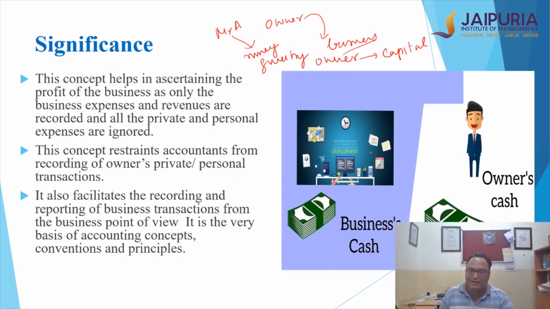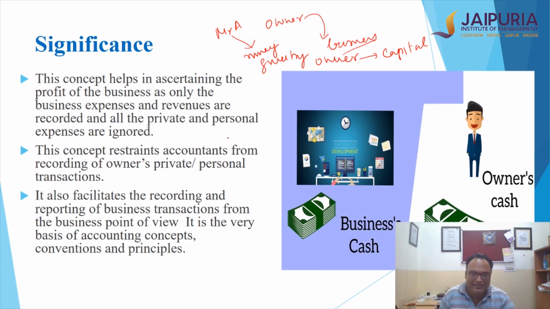People still have many confusions about it, and this is just because of one very important principle, which is the business entity principle. This also means that I keep separate transactions for the business and separate transactions for the owner. Whatever private or personal transactions are done by the owner are not to be part of this business, and if the owner is using the money of the business, it is technically called drawings, or withdrawing from the capital.